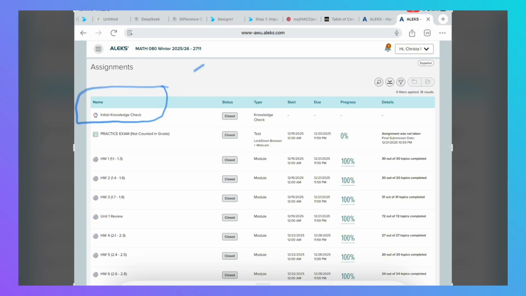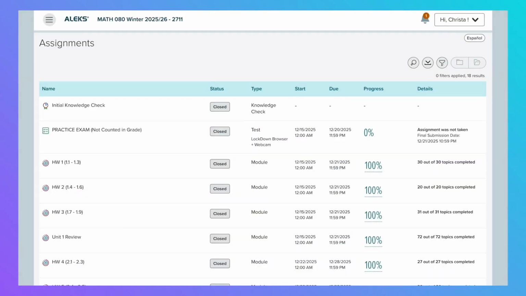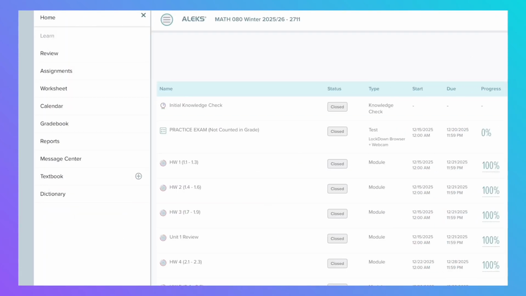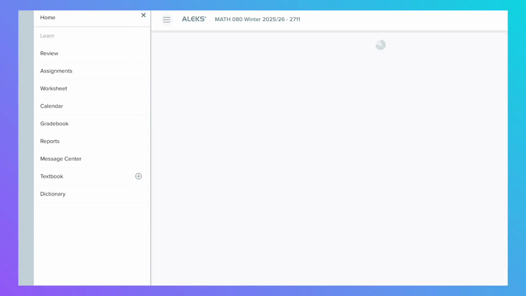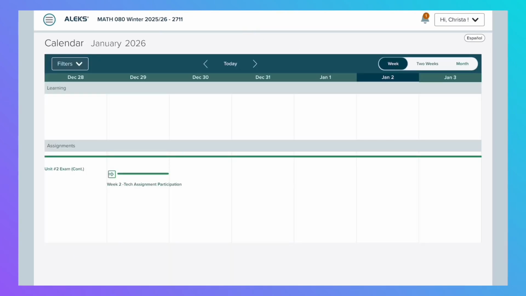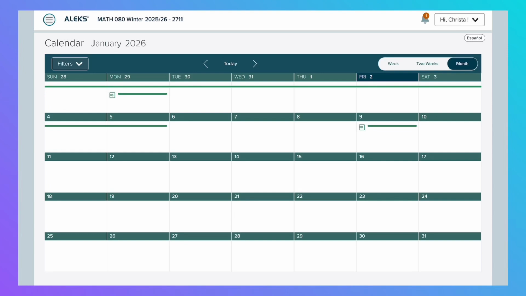You're going to click on your initial knowledge check, and you are going to take your time taking your initial knowledge check. And I want you to think about it this way. The better you do on your initial knowledge check, the less work you'll have to do. Where it says assignments, that is where you'll see how much work you need to do. Your types of topics can also be found if you look around in your ALEKS coursework. And you can also see here on a calendar where your assignments will be.